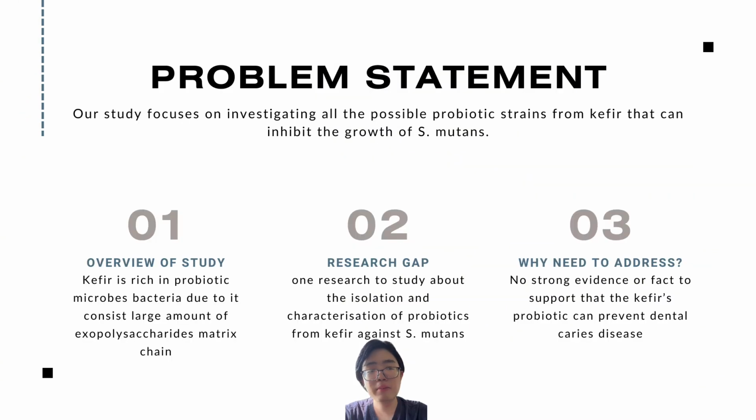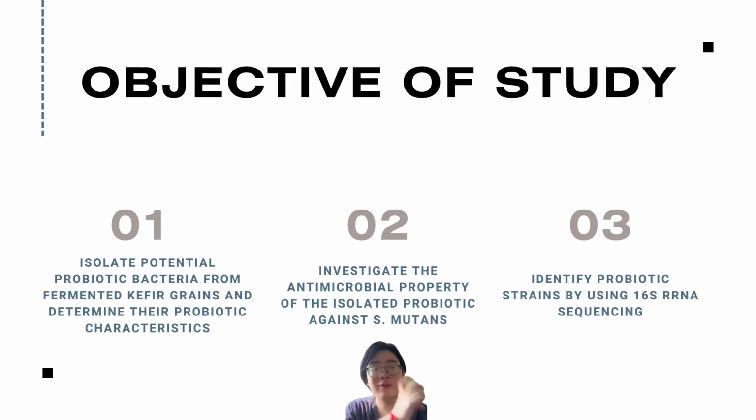So this is our problem statement. Our main problem is using milk kefir to isolate possible probiotics that can act against Streptococcus mutans. The main research gap is that based on our findings, I only found one research on the isolation of probiotics from kefir against Streptococcus mutans. This proves that there is a lack of evidence showing that kefir has probiotics against Streptococcus mutans.